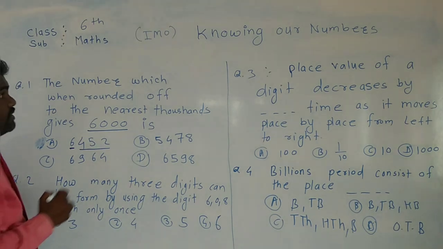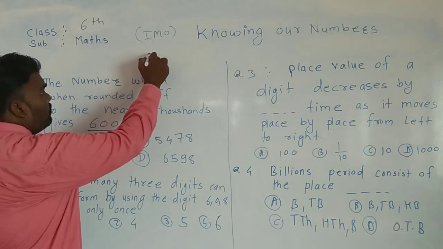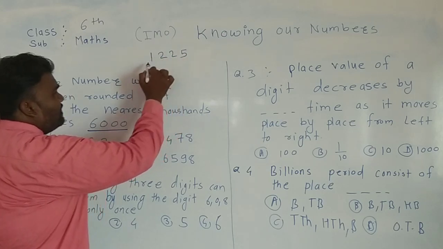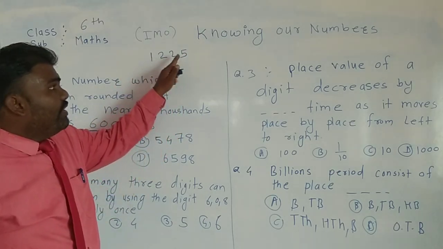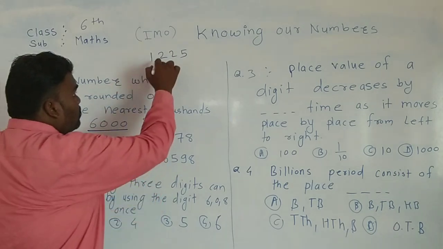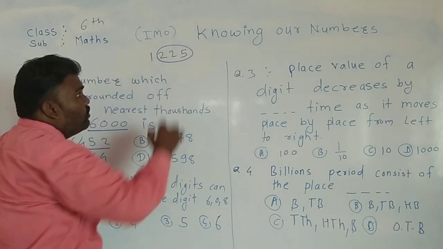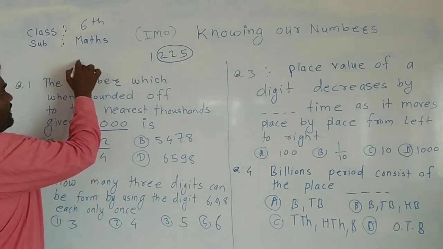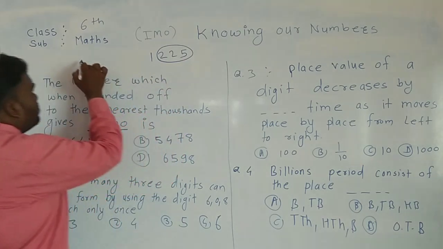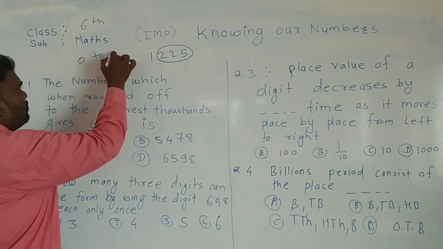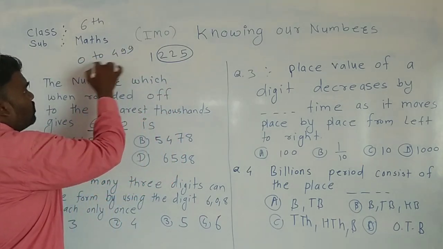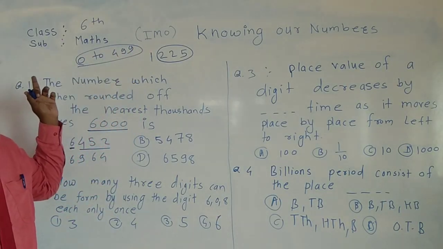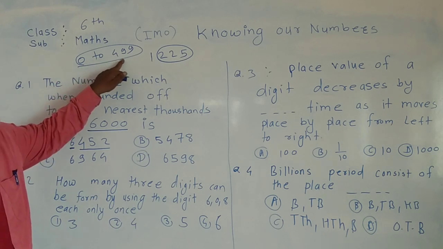Dear students, suppose I give you one example, 1225. This 225 goes nearer to 0. It means that from 0 to 499, all the numbers go toward 0. So it becomes 0.